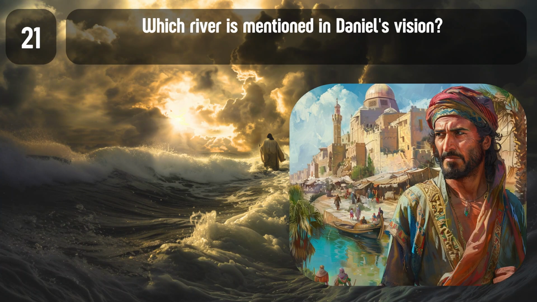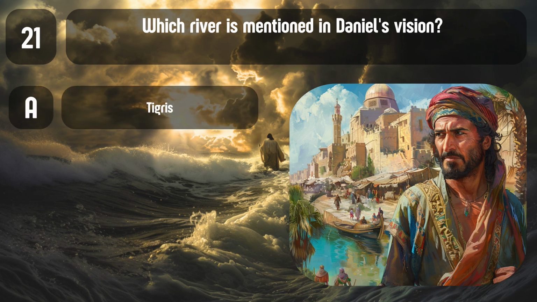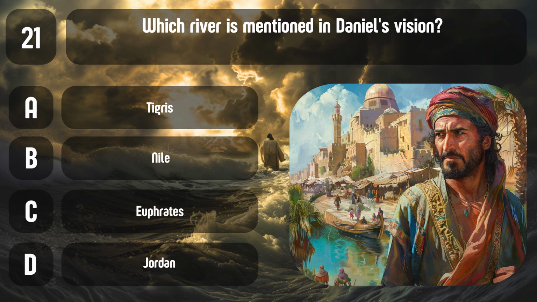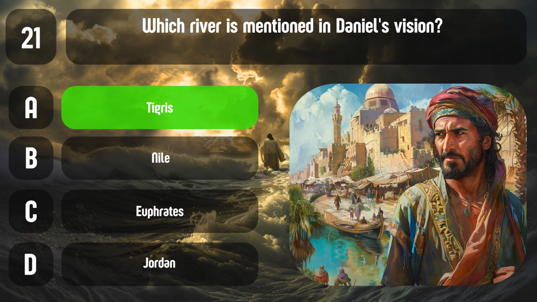Question 21. Which river is mentioned in Daniel's vision? A. Tigris. B. Nile. C. Euphrates. D. Jordan. Correct answer, A. Tigris. Daniel saw a vision by the Tigris River.